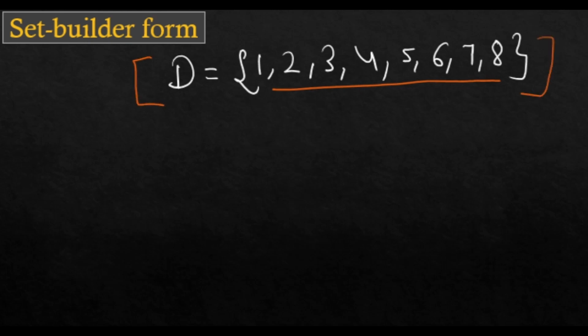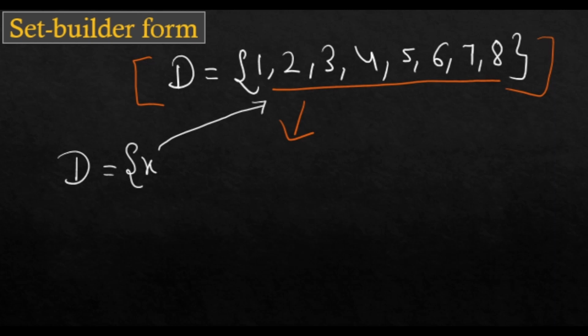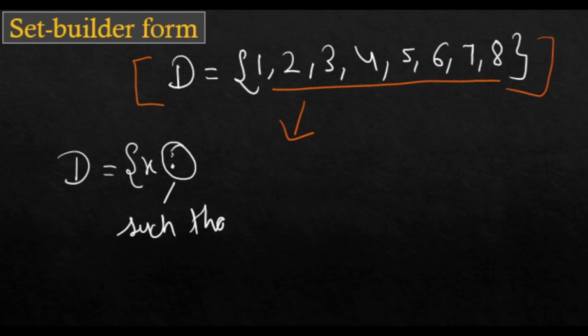Writing this same set in the set builder form is quite easy. How? Let's see. Set D, braces open, x is the variable to denote all the objects in the set D. This is the sign for such that. Sometimes you can find this sign as a standing line instead of the colon. So this time I'm having a colon as the such that sign. I will read this as such that. x is such that x.